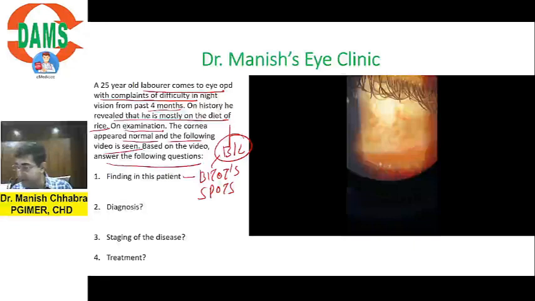Okay. Pseudogerontoxon is the peripheral corneal opacity which is seen in vernal keratoconjunctivitis. Now you will say, sir, ठीक है, pseudogerontoxon तो समझ में आ गया. What is gerontoxon? Gerontoxon is the other name of Arcus senilis, right? तो pseudogerontoxon ऐसे लगता है जैसे Arcus senilis हो. Arcus senilis is lipid deposition in the cornea which is age related, right?